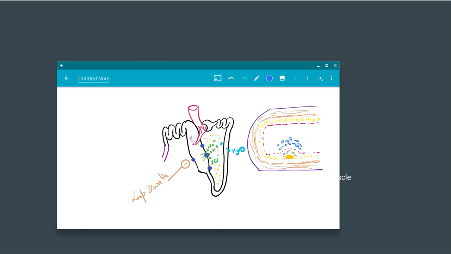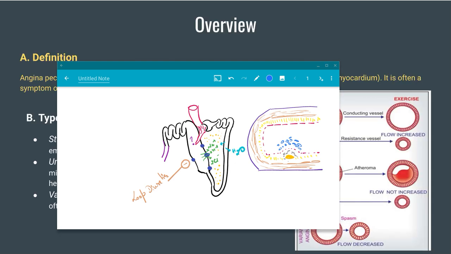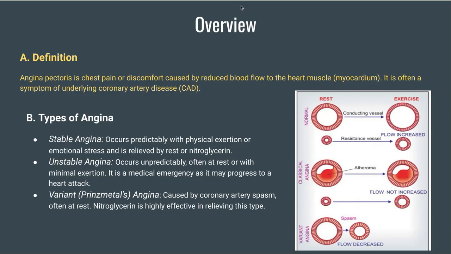So how do we treat it? That's what we are going to talk about, the medications and all. That is going to be our next discussion. So let's proceed ahead. So you see, this is what I was talking about. Okay, you cannot see it. Oops. Yeah. So can you see the definition?